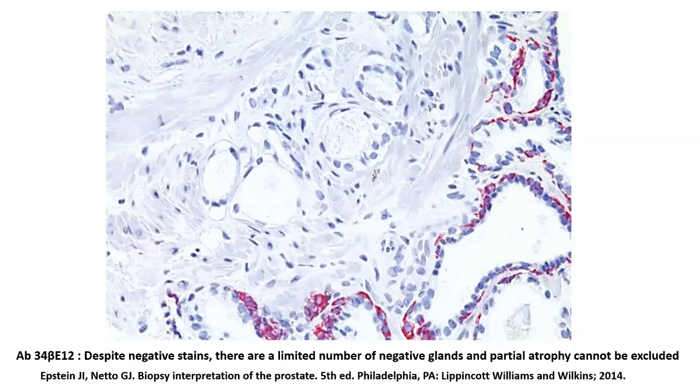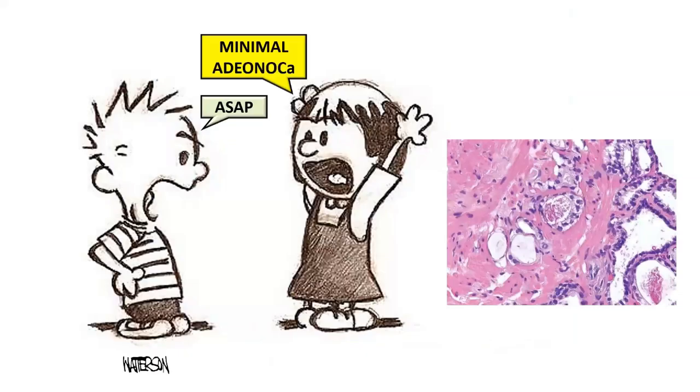Here the HMWK is labeled to alkaline phosphatase with fast red, which is why it has picked up the red positivity. So you see that the normal prostatic glands are showing expression of high molecular weight keratins, while those slightly suspicious looking glands are not showing expression of HMWK. However, given the fact that there are only a few of them, that is, there is a quantitative deficiency, you would still probably call it out as ASAP rather than call it an acinar adenocarcinoma straight away.